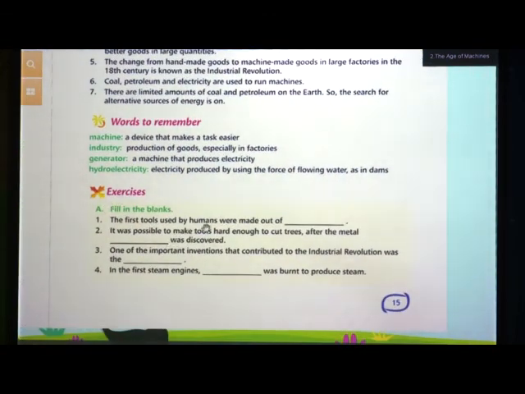The first tools used by humans were made out of what? Stone. It was possible to make tools hard enough to cut trees after the metal dash was discovered. With which metal did they cut the trees? Iron. One of the important inventions that contributed to the Industrial Revolution was the steam engine. In the first steam engine, dash was burned to produce steam. What did they use? They used coal to run the engine.